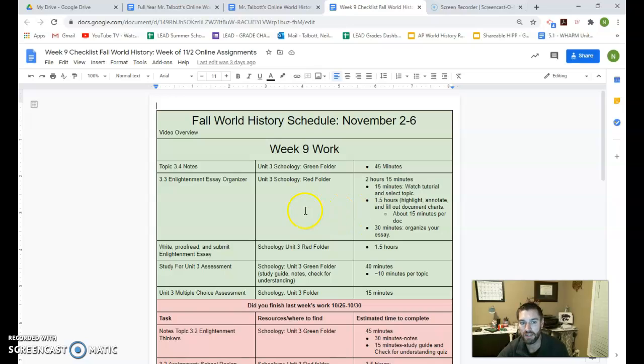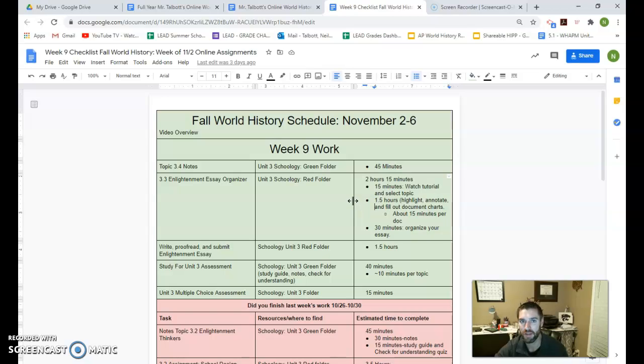The big thing we're spending time on the assignment, it's all going to be in one big document, and that is going to be the topic 3.3 essay. So it being an essay, that's going to be where you spend most of your time. You don't need to do any outside research. I'm providing all of that for you.